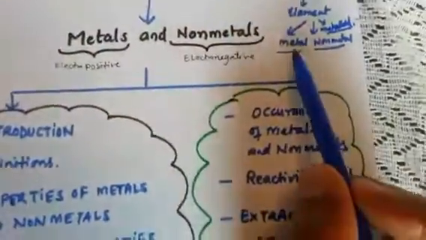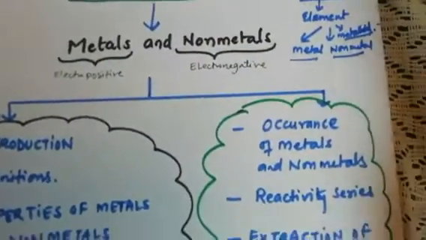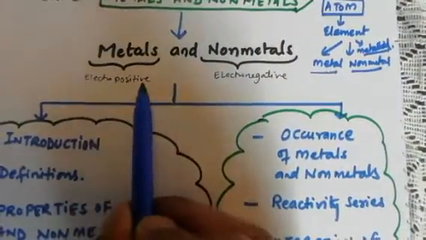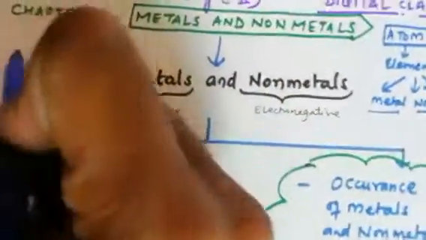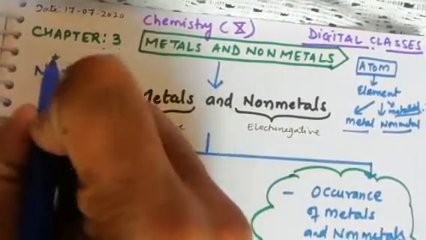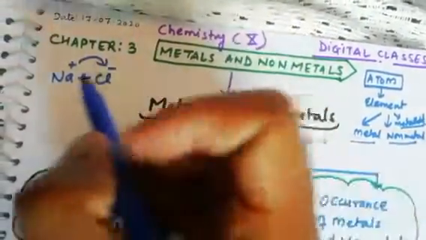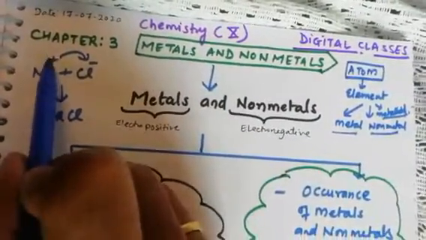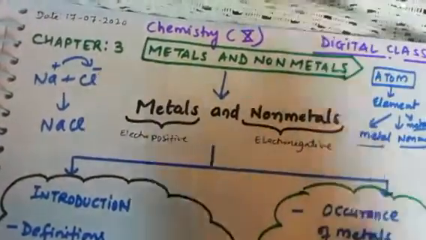So metals have different properties, non-metals have different properties. When metal and non-metal react, they form a different kind of salt also. So what is metal? Metal is basically electropositive in nature. In 9th class you studied how to make the formula when Na reacts with Cl. Na is positively charged, Cl is negatively charged, because Na has one extra electron which Cl will take to form an octet. So NaCl will form, in which Na is electropositive, so it is metal. Cl is electronegative, so it is non-metal. In detail we will study later on.